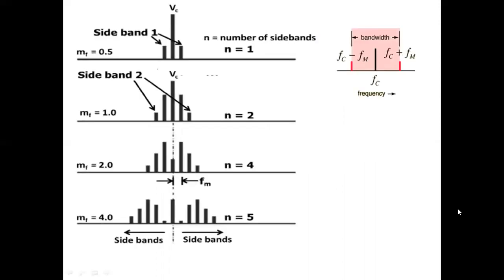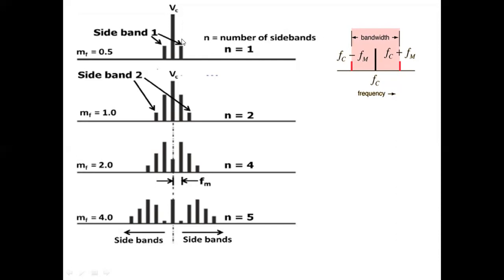This is the concept related to bandwidth. See the right side diagram. We have the carrier, upper sideband and lower sideband. The carrier frequency is fc. The upper sideband frequency is fc plus fm. The lower sideband frequency is fc minus fm, and this is the bandwidth. Bandwidth is the difference between the upper side frequency and the lower side frequency, as we studied in amplitude modulation.